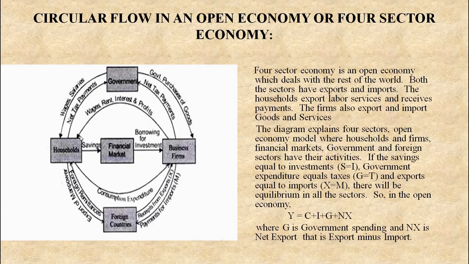Show it in a proper way and you have to show the arrows in the proper way, so that we will understand that households are giving net tax payment to government. Business firms are giving net tax payment to government. Like that, the arrows you have to show in a proper way. This is about the circular flow in an open economy or 4-sector economy.